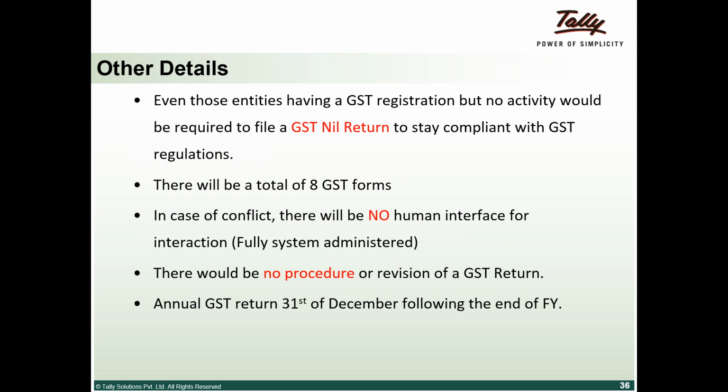So basically GSTR 8 would be an auto-populated one, which gives you a view of the 12-month transactions, all your GSTR 1s, GSTR 2s, and GSTR 3.